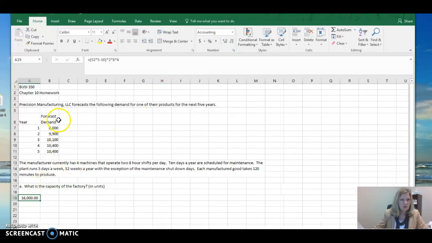We also know that each manufactured good takes 120 minutes to produce. So we've got machine hours here of 16,000, and 120 minutes to produce. How many hours is that? That's 2 hours. So what is our capacity? 16,000 machine hours divided by 2 machine hours needed per product equals a capacity of 8,000 units.